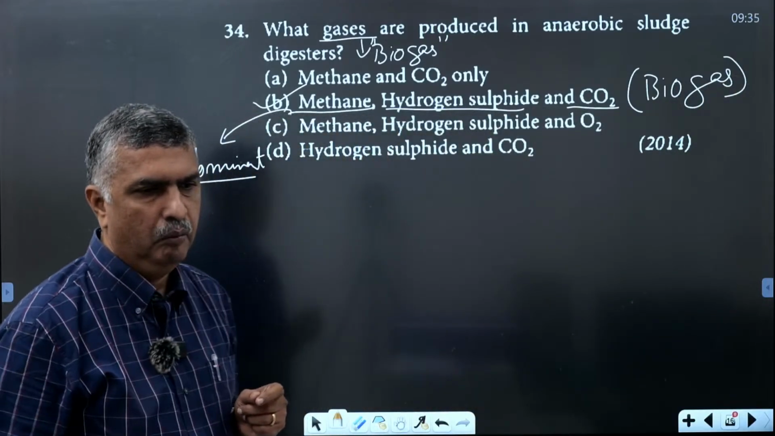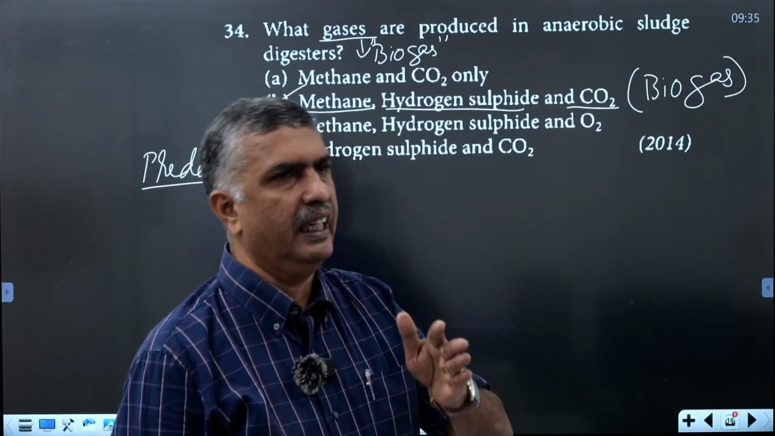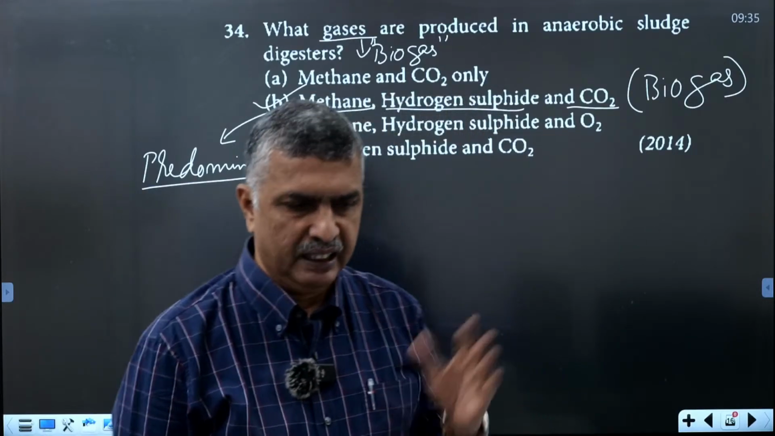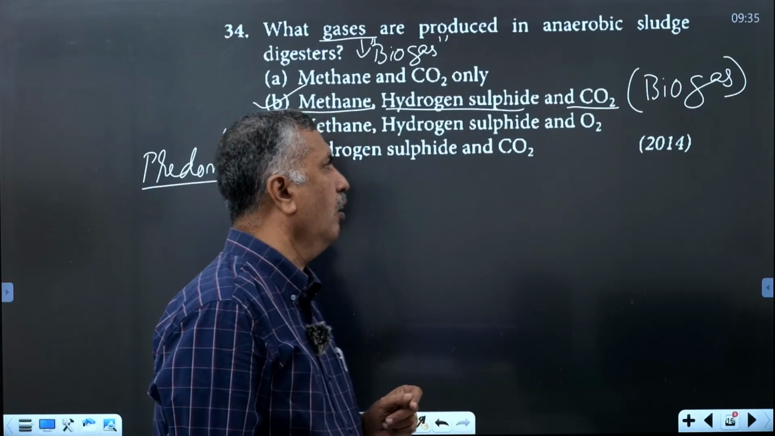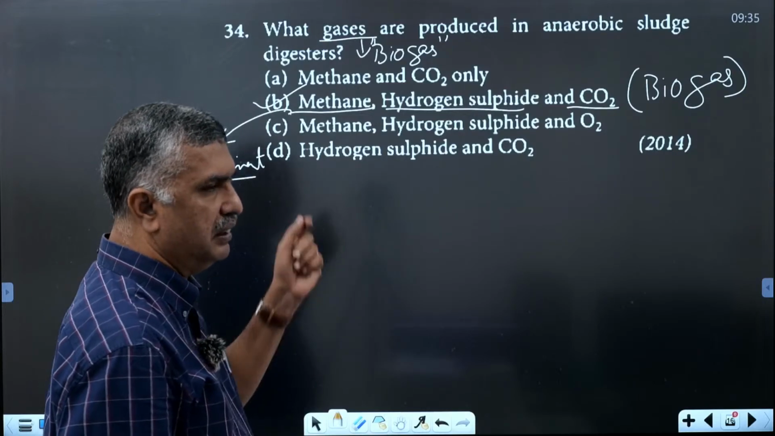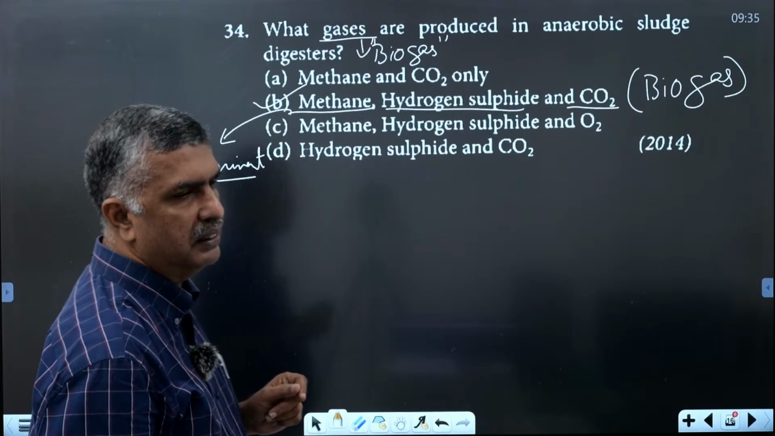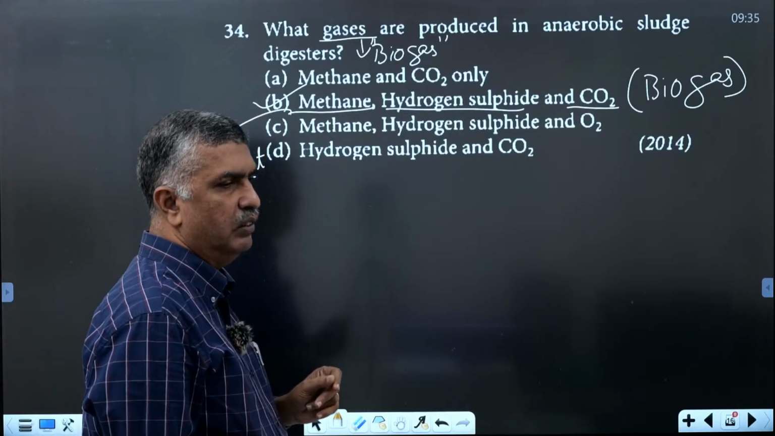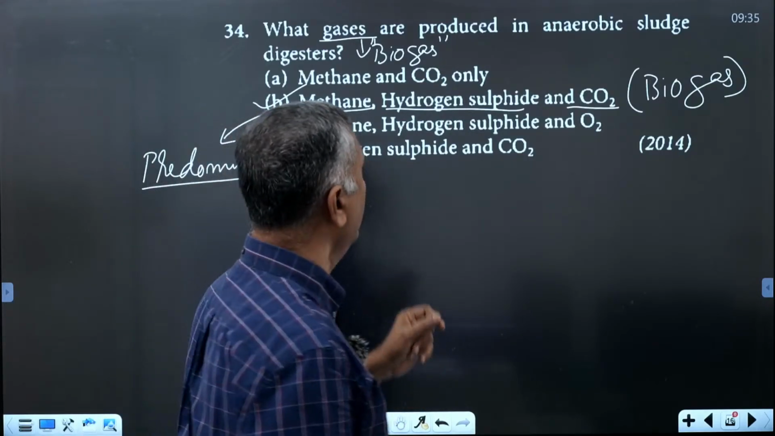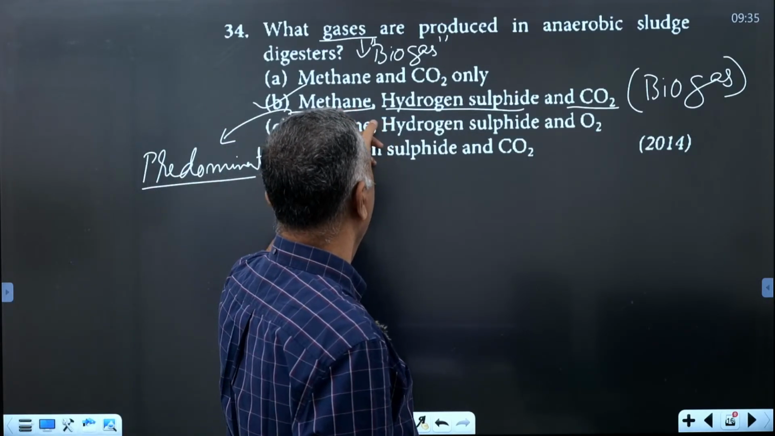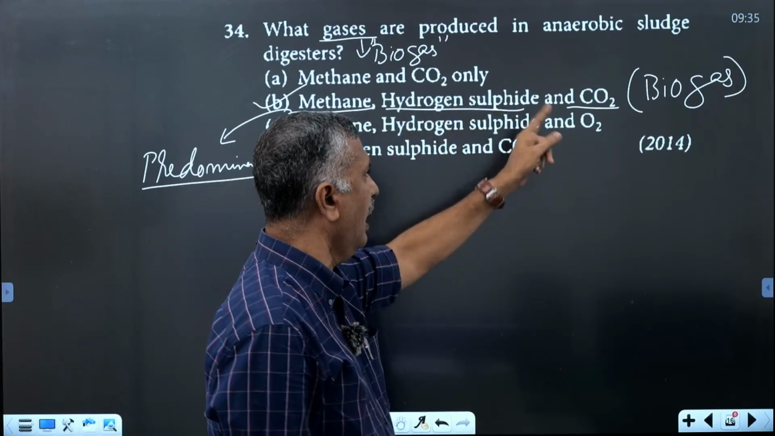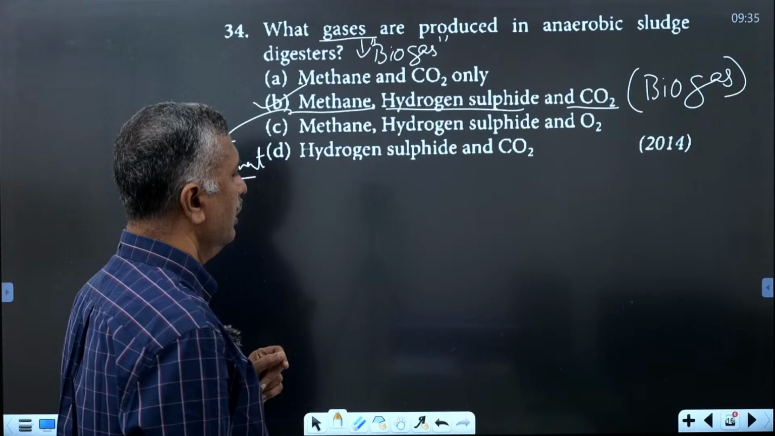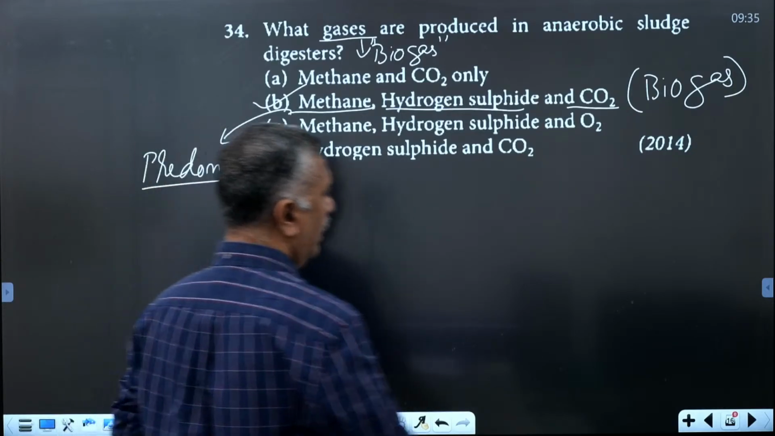For biogas production, we will study another heading in this chapter, the role of microbes in biogas production, which is the next heading. Before that, we studied anaerobic sludge digestion: in a sewage treatment plant we get methane, hydrogen sulfide, and carbon dioxide, collectively called biogases. Okay, then the next question.